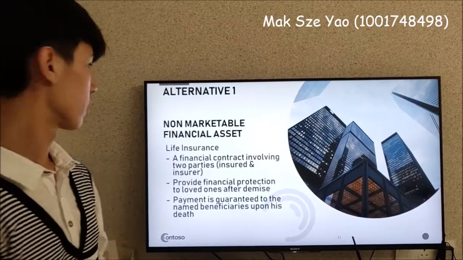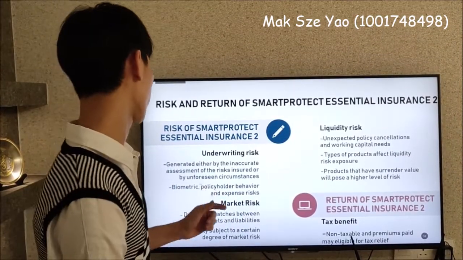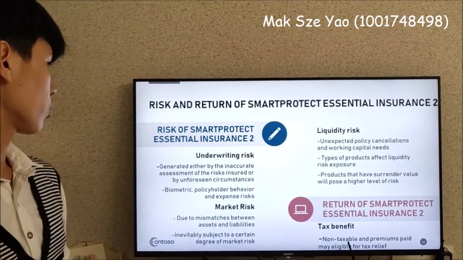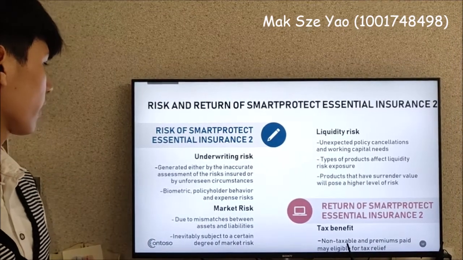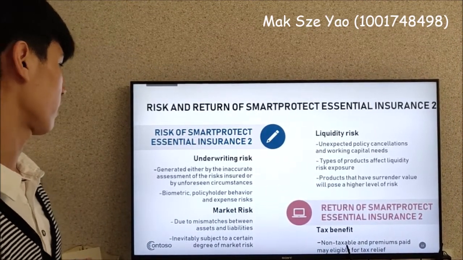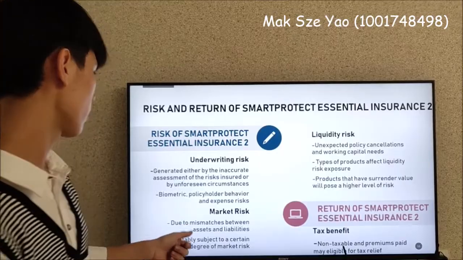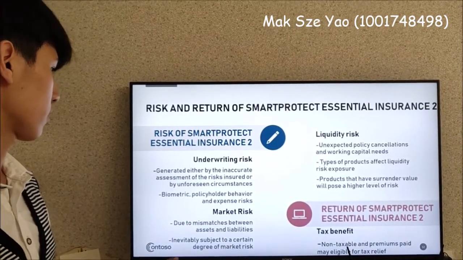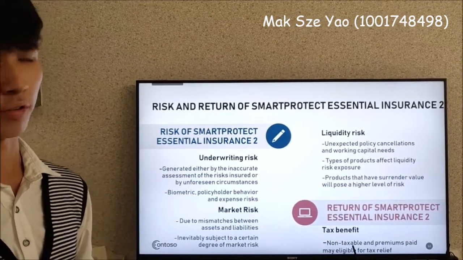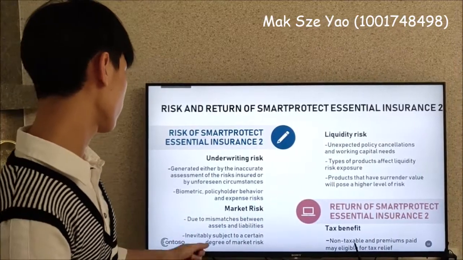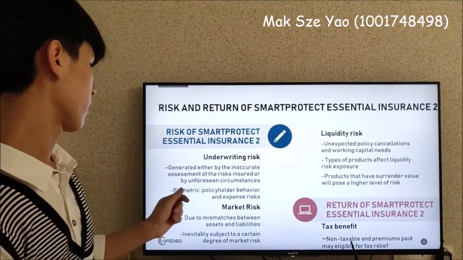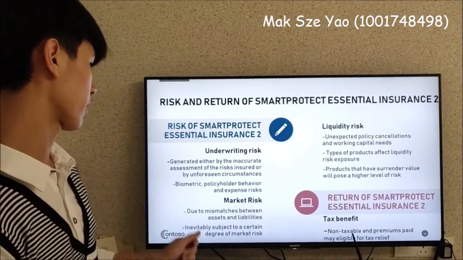The first risk is underwriting risk. It relates to losses on an underwriting activity, generated either by inaccurate assessment of the risk insured or by unforeseen circumstances that are out of an insurer's control. Underwriting risk also includes biometric, policyholder behavior, and expense risk.